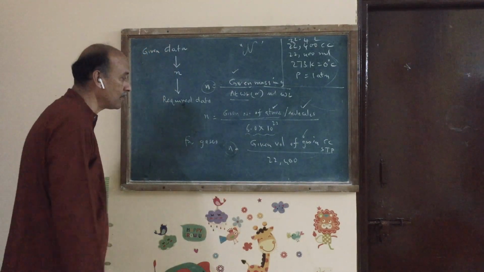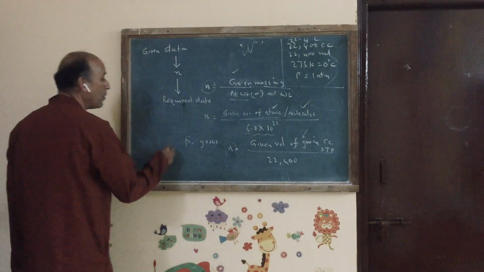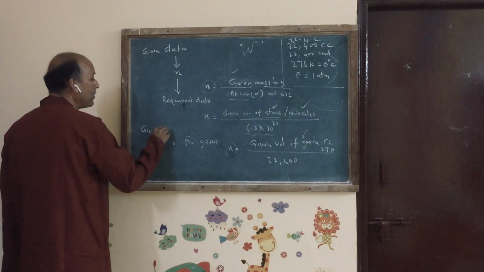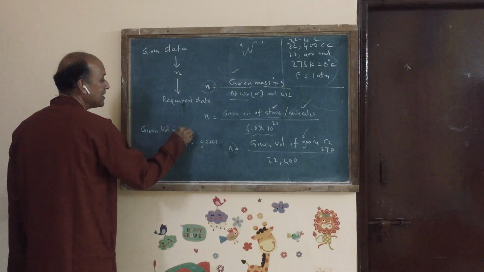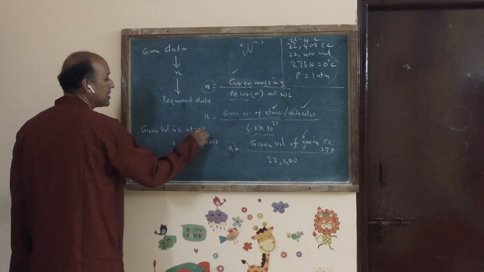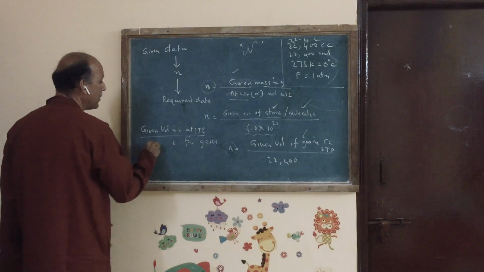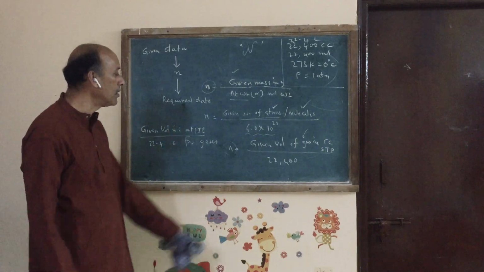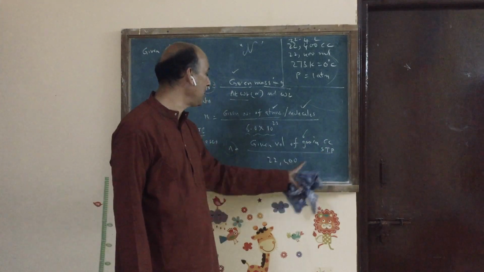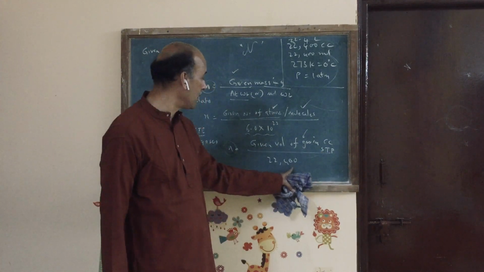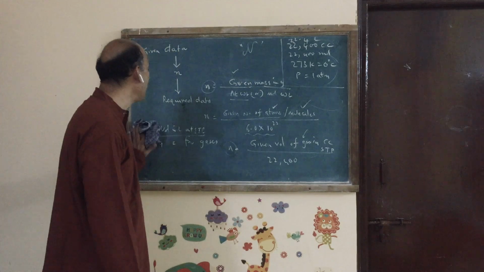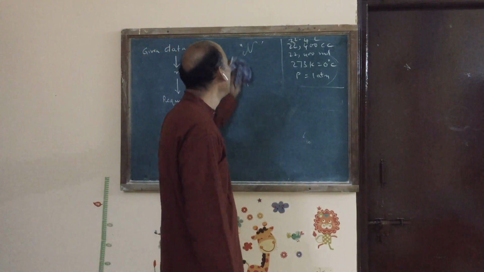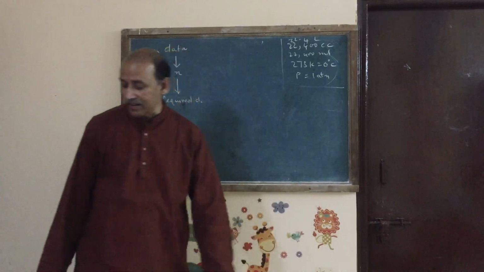There is no shortcut. Sometimes they may give you volume in liters. If they are giving volume in liters at STP, standard temperature and pressure, divide by 22.4. If they are giving in liters, you should divide with 22.4. If they are giving in cc or ml, you should divide with 22,400 to get moles. So you got number of moles, right? Once you got number of moles, now you can convert the number of moles into required data.